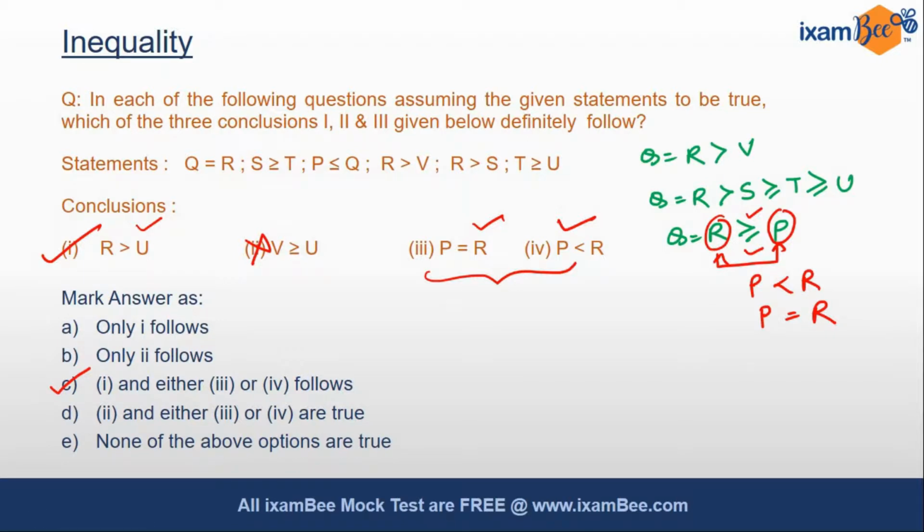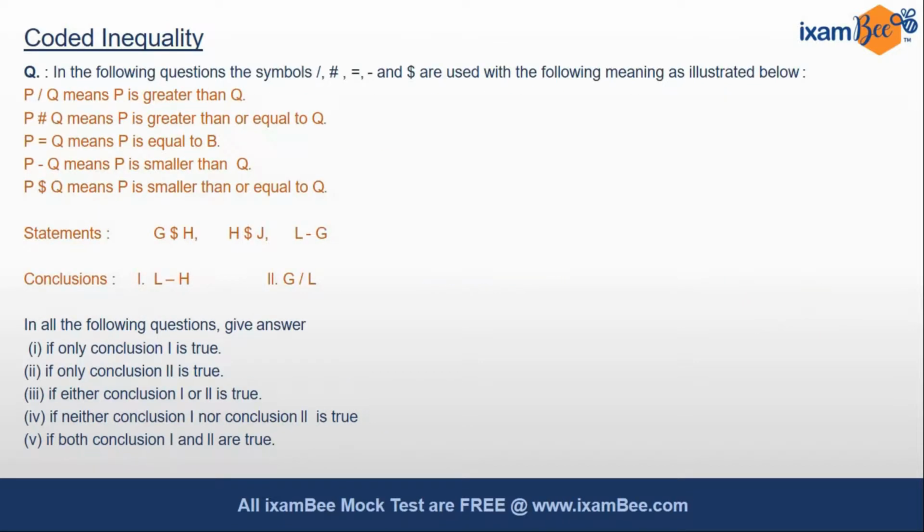So I will mark option number C as our correct option. Now let's see some questions based on the coded inequality. So friends, in coded inequality, some symbols are given and their coded form is given. You have to quickly decode the symbols and it will turn into simple inequality question. So let's quickly decode. Here P/Q means P is greater than Q, hash means greater than or equal to, minus means is smaller than, dollar means smaller than or equal to. So we know codes for all the symbols. Let's quickly note it down.